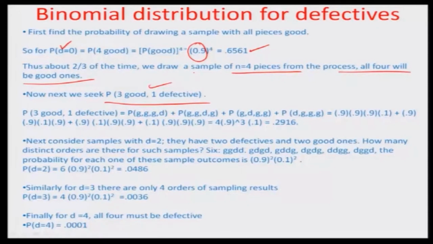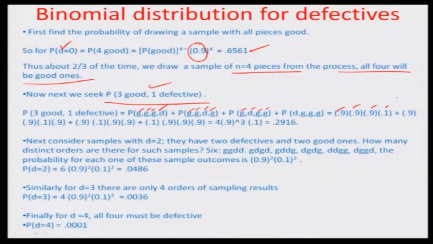This could be the first one good, second good, third good, and the fourth draw defective, or the first and second both good, the third draw defective and the fourth good. Again first good, second defective, and third and fourth both good, and so on. We can multiply the probabilities because the draws are independent of each other.